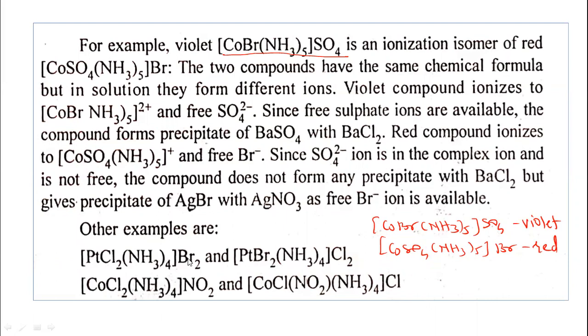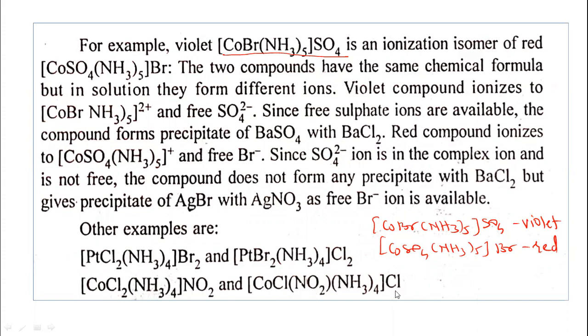This compound on ionization gives 2 bromide ions, and this compound on ionization gives 2 chloride ions. It means they are giving different ions in the solution. Another example of ionization isomers is [CoCl2(NH3)4]NO2, where NO2 is outside the square bracket here. In this case, [CoCl(NO2)(NH3)4]Cl.